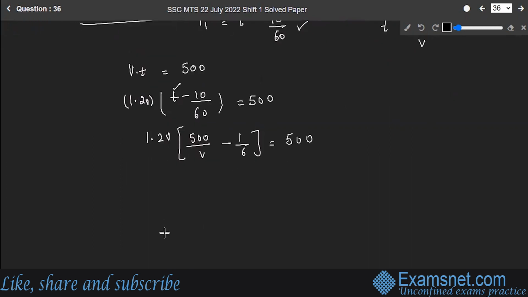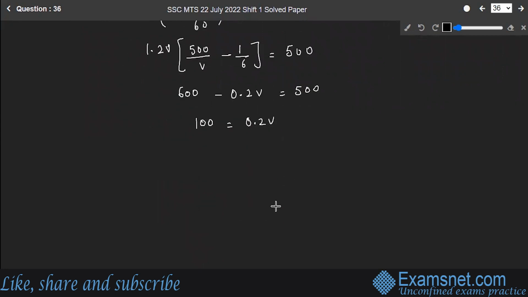Let's open up the brackets. V and V will get cancelled. 1.2 into 500 will give you 600 minus 0.2 V is equal to 500. Or you can say 100 is equal to 0.2 V, right? So V will be 100 upon 0.2, which will be 500 kilometers per hour.